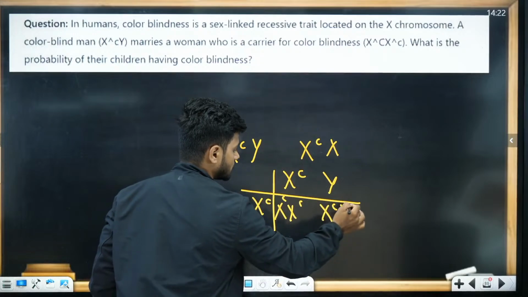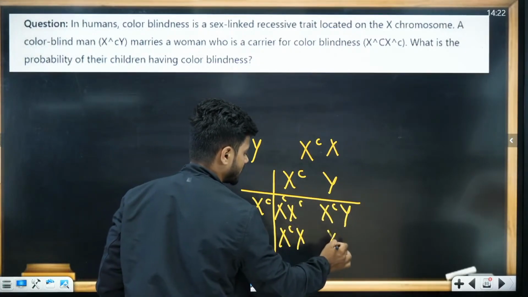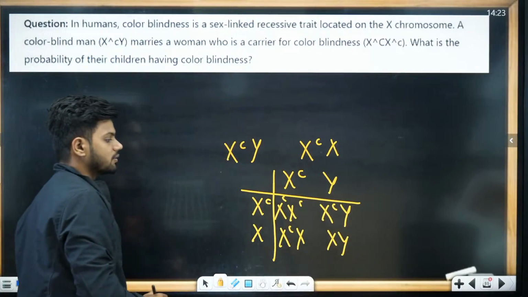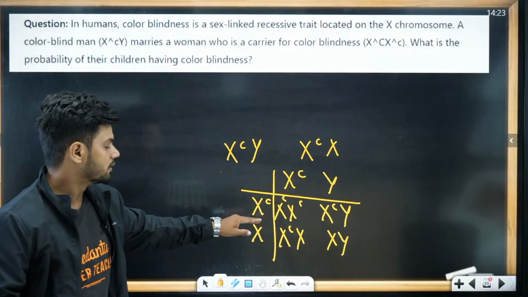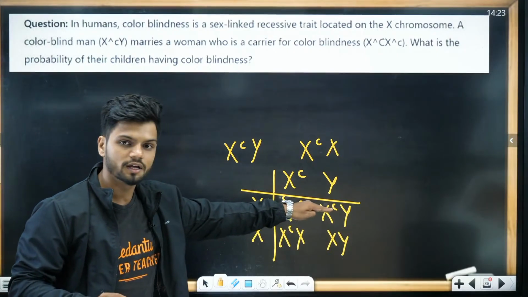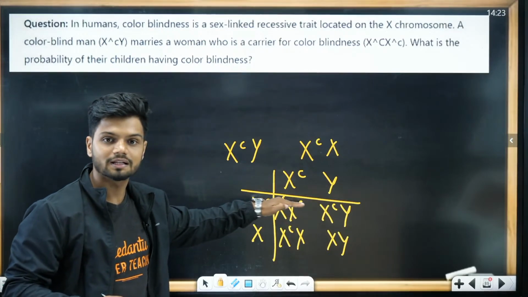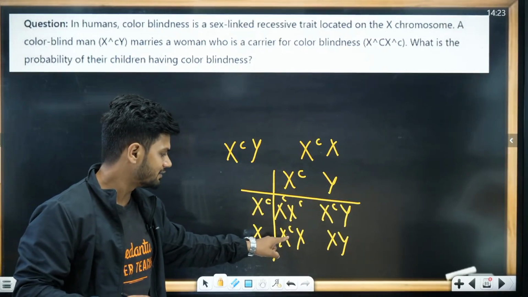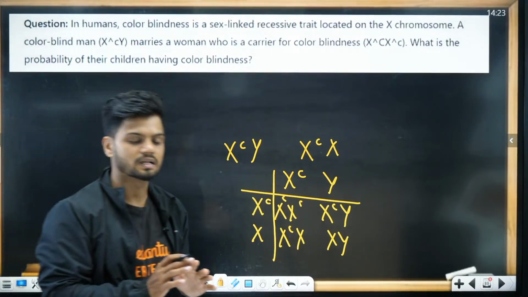Colorblind, carrier, and normal. So the probability of their children having color blindness is going to be 50%. That is, one girl and one boy will be colorblind in nature, and one girl will be a carrier, one boy will be normal. So 50% is the answer.